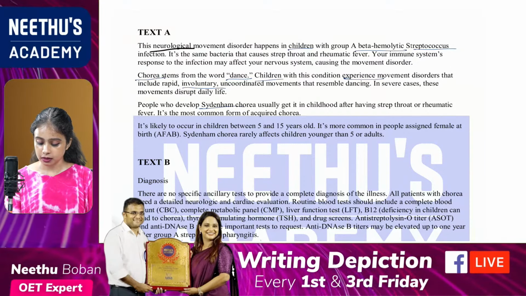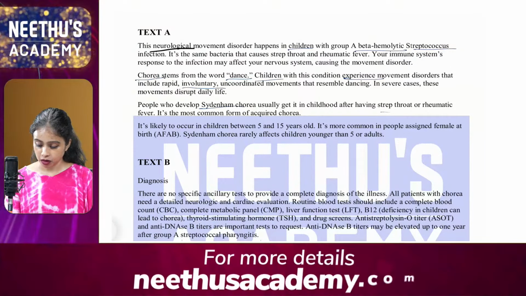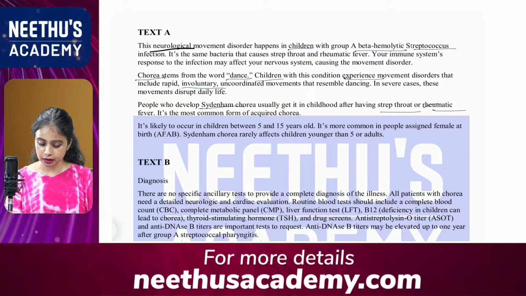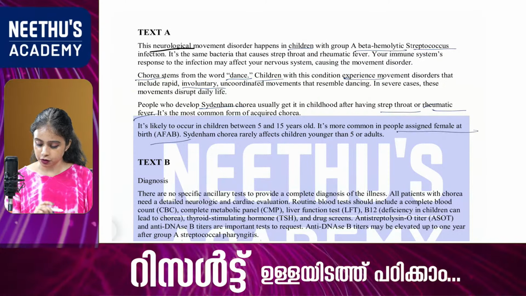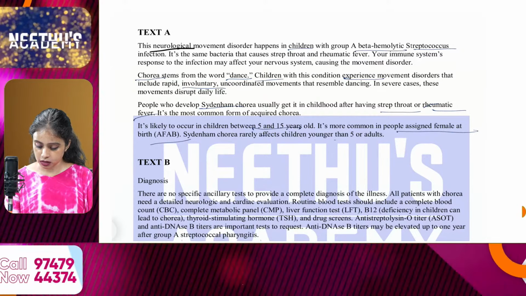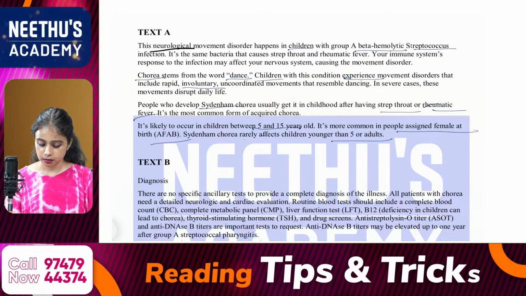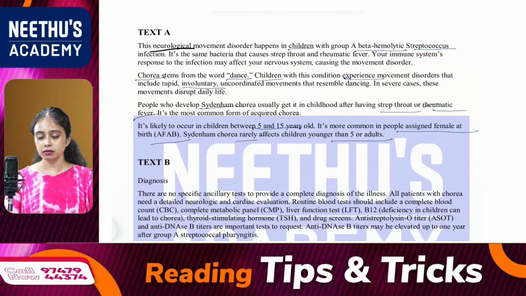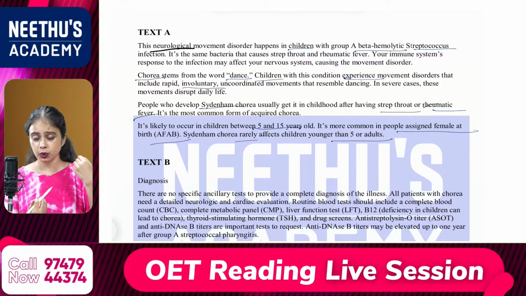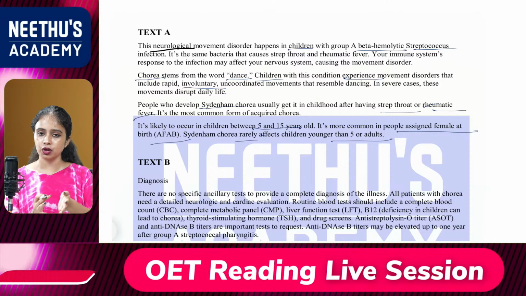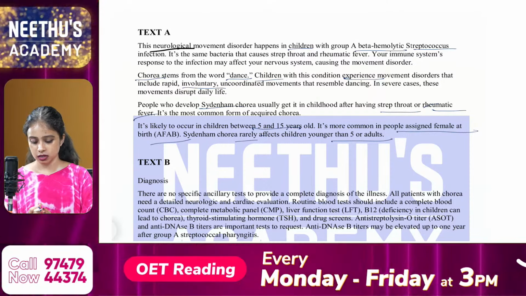Then synonym chorea, then strep throat, rheumatic fever, AFAB, as well as the full form also, the numbers. Okay. So these are my keywords from text A. So likewise, you can read it quickly, quick reading, and then you can mark some words from the text.